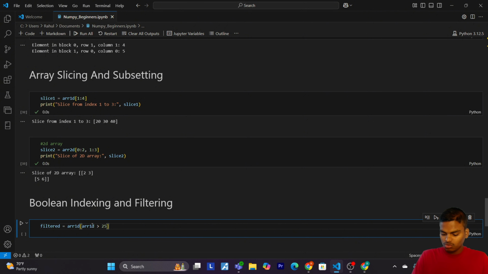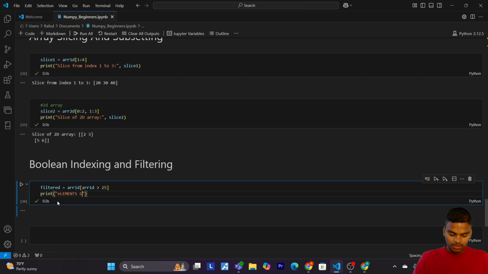Okay, so now I will print elements greater than 25. Let me correct this. Elements greater than 25.